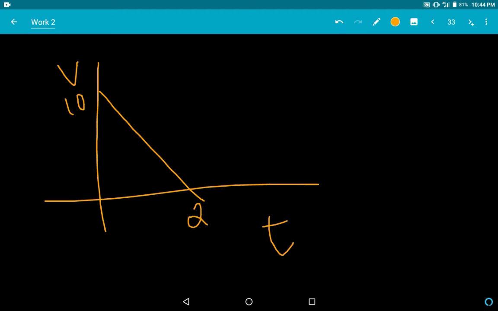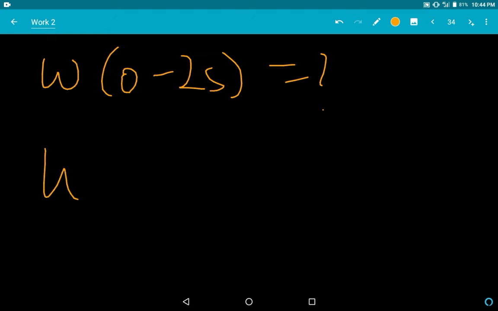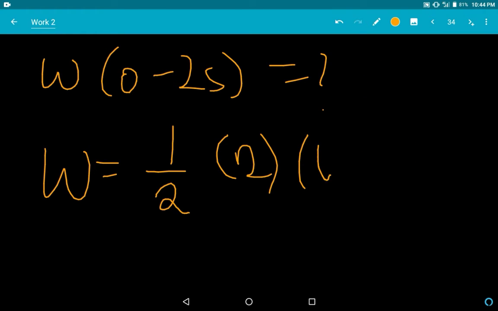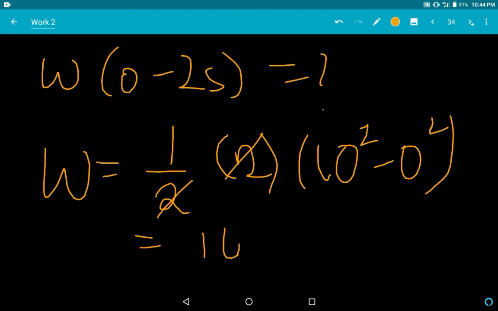the mass of the body is 2 kg. Let me remind you of this. You have to tell me what is the total work done from 0 to 2 seconds. Very easy, half mv squared. The total work done by the body is half mv squared. So what is m here? 2. What is v? v is changing from 10 to 0, so this will be nothing but 10 squared minus 0 squared. This will be 100 joule. It was a very easy sum. Try to pause the video and do the sum every time I say.